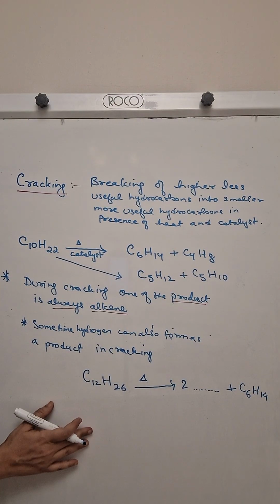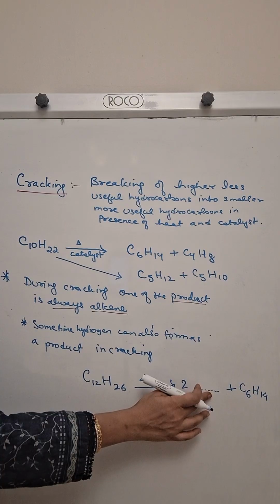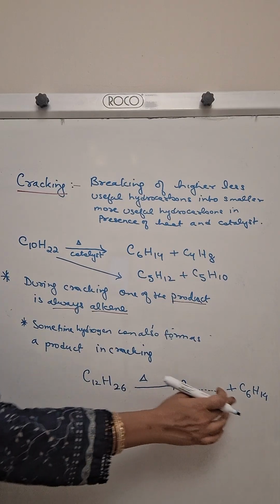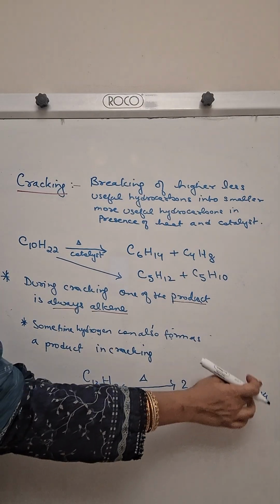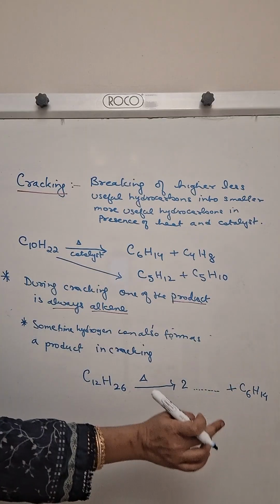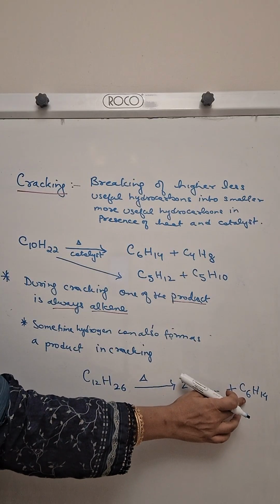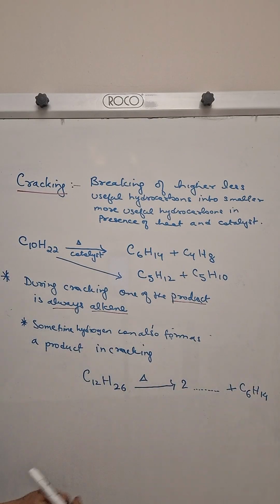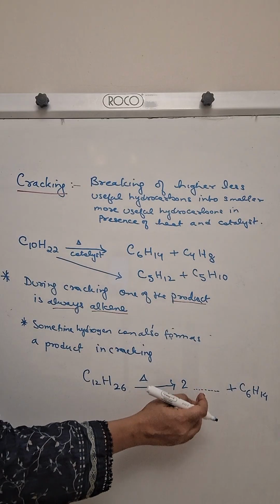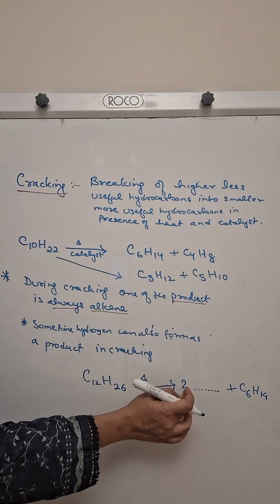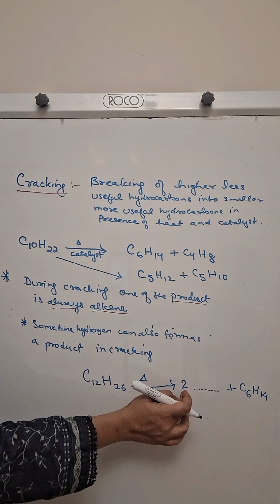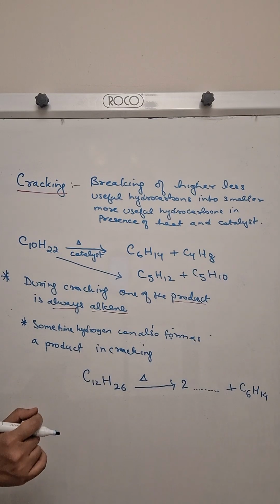Okay, C6H14, and here 2 with a blank. Now first of all you see whether the product given is alkane or alkene. Product given is alkane because number of hydrogen is double plus 2. And now they are saying that alkene which is formed is 2 in number, means 2 moles of that alkene are formed.